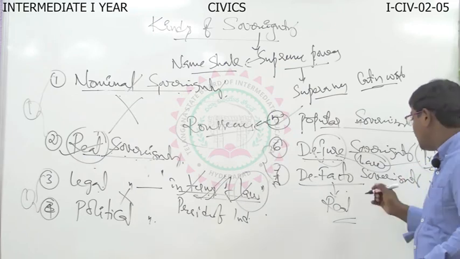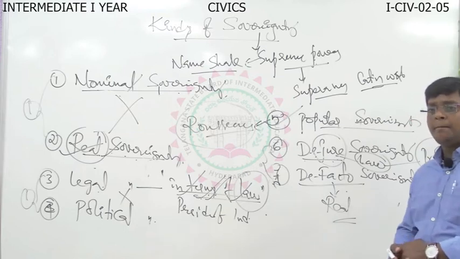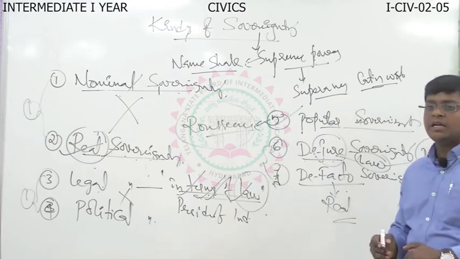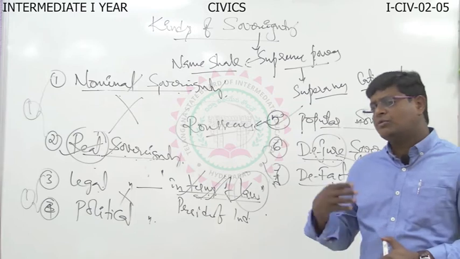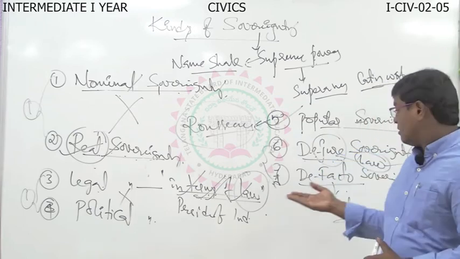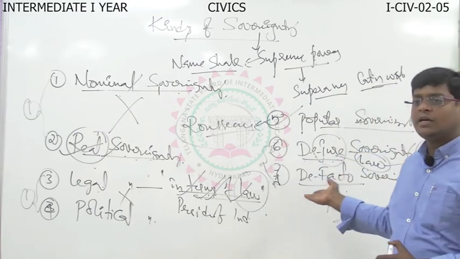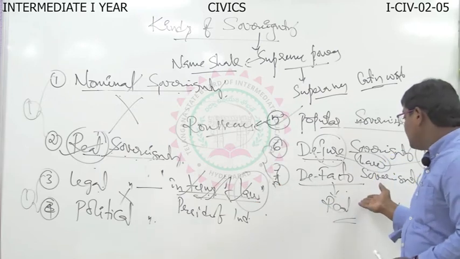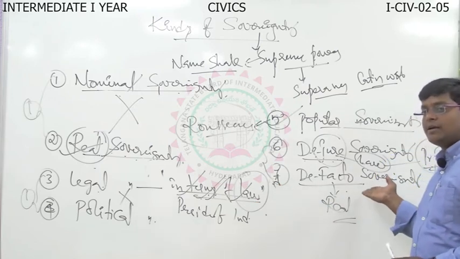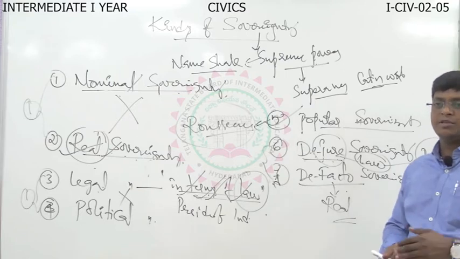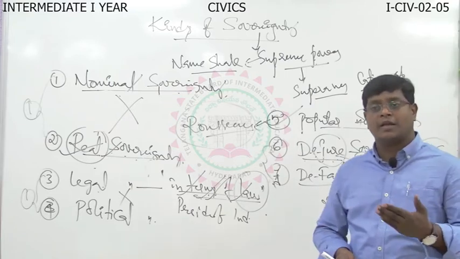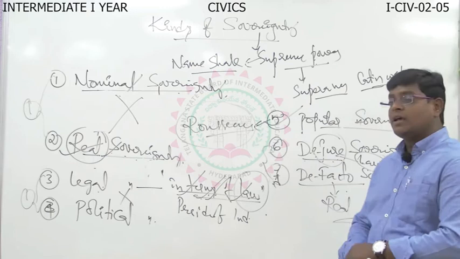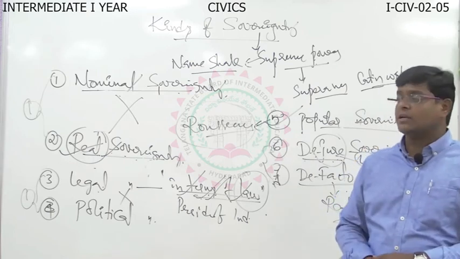Understood? An example is the Prime Minister in India and the Prime Minister in England. You have to give simple examples. Don't go with Hitler and Mussolini. Give the Prime Minister of India, and at the same time the Prime Minister of England, under this de facto sovereign. I thought it's very clear.